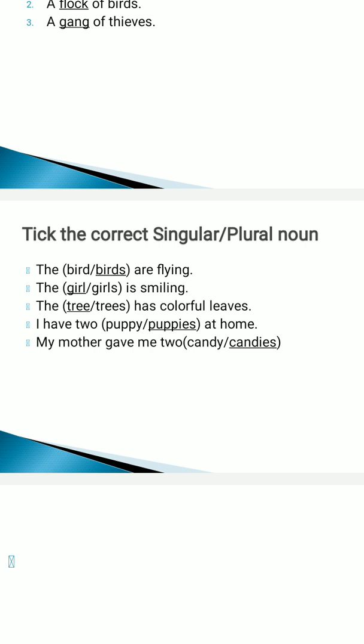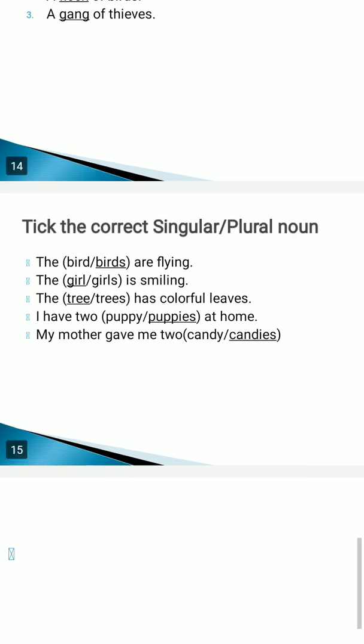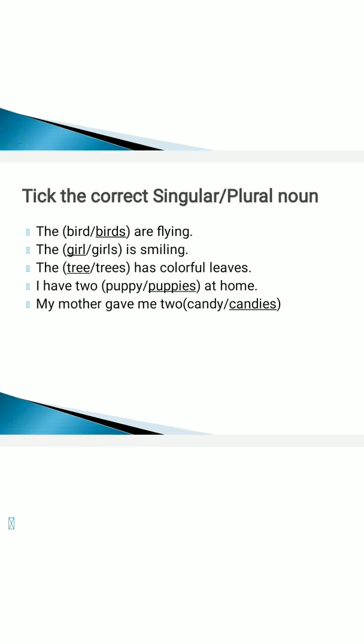The girl or girls is smiling. Now is means it would be singular. So we will mark girl as the answer. The tree or trees has colorful leaves. Now has, similarly, is used for singular. So tree would be the answer.